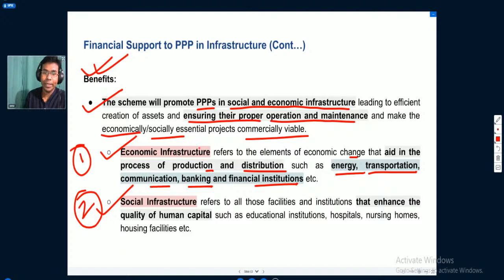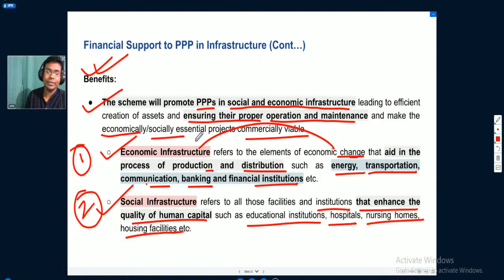So economic infrastructure refers to that infrastructure that brings economic change and helps in the production and distribution of energy, transportation, communication, banking, and financial institutions. When we talk about social infrastructure, it refers to all those facilities and institutions that enhance the quality of human capital, such as educational institutions, hospitals, nursing homes, housing facilities, etc.